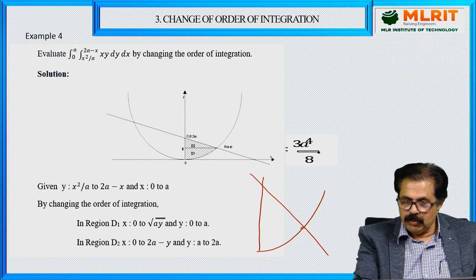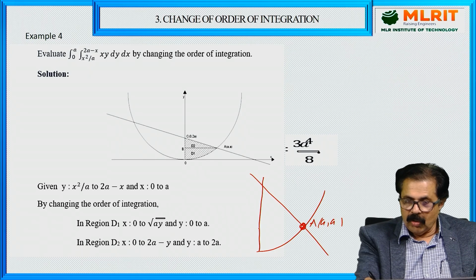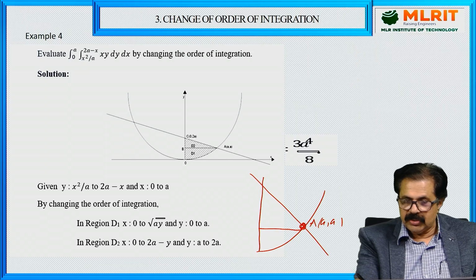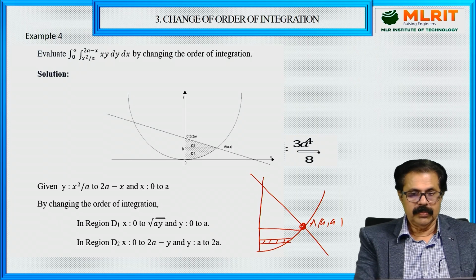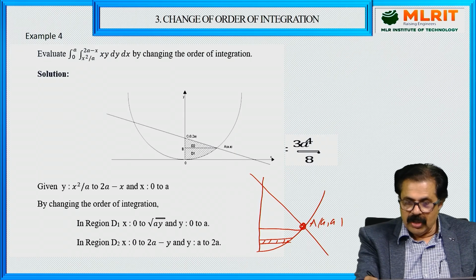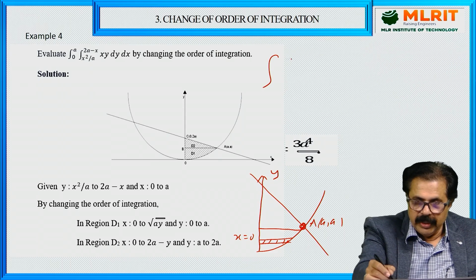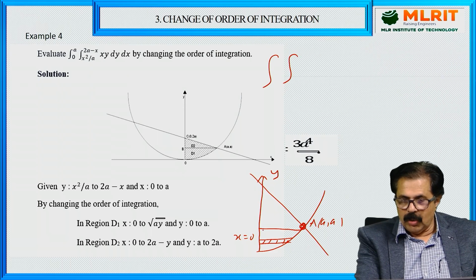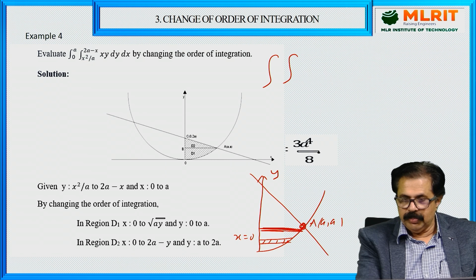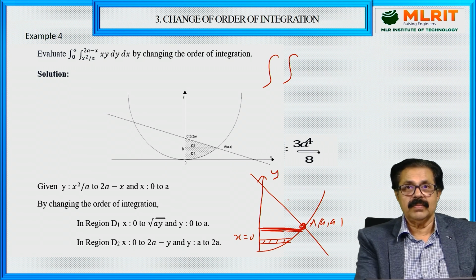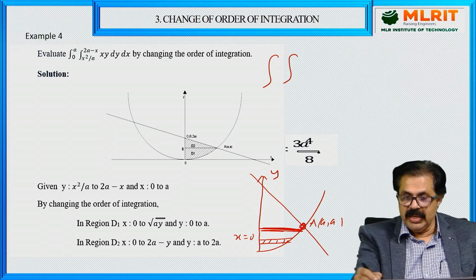And now this point is (0, a). Now what you want is that inside is x. That means you have to take a horizontal strip. If you take a horizontal strip, this is x equal to 0, the y-axis. So now this one will go up to this horizontal strip. The right is a parabola, but here the right is a straight line. So the right-hand curve changes at this point.